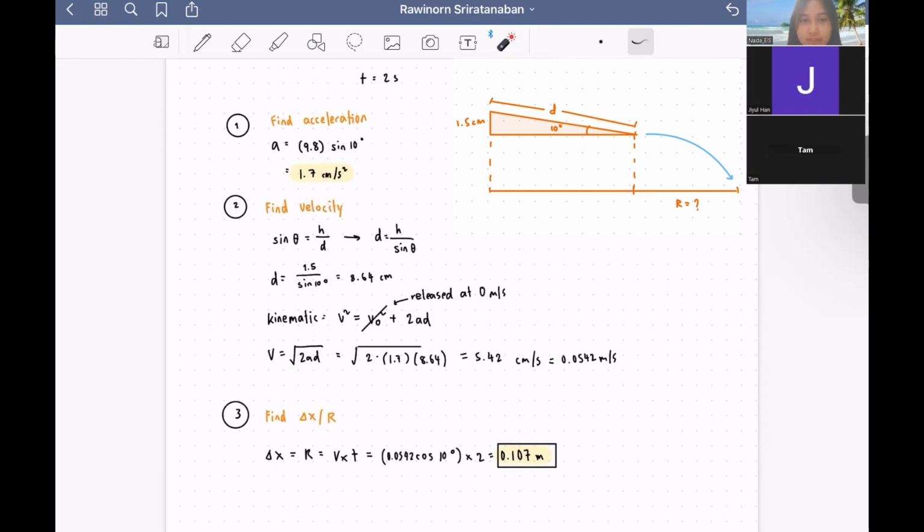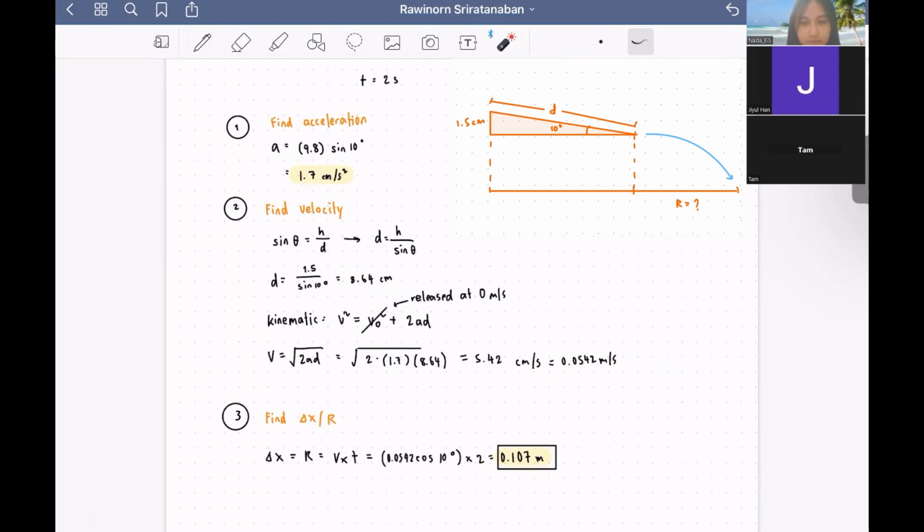So our distance is less than the second trial, which is 8.64 centimeters, and hence our velocity is 5.42 centimeters per second, or 0.0542 meters per second. For the range, this time the velocity has decreased, so it will be 0.107 meters.